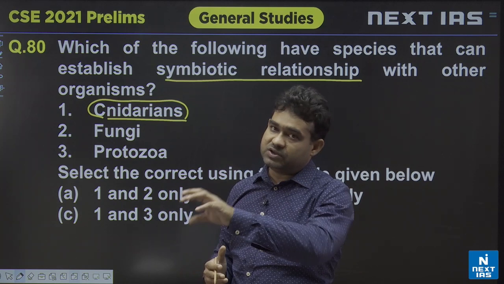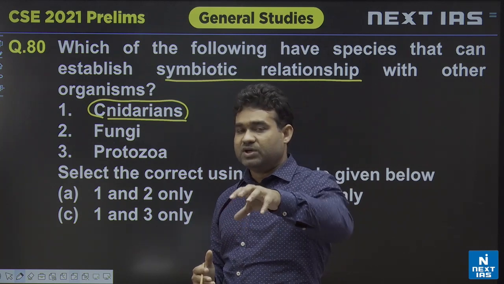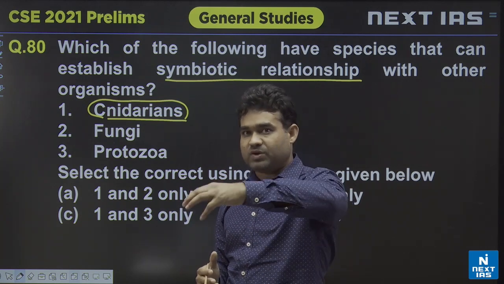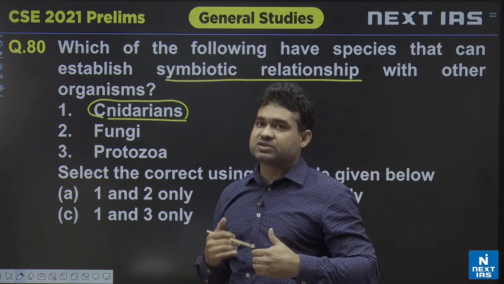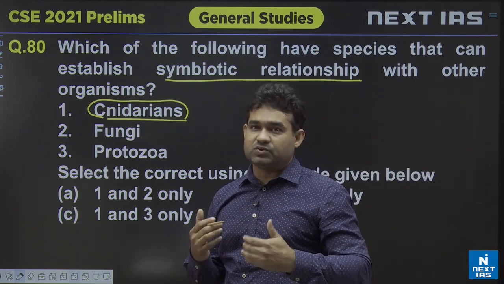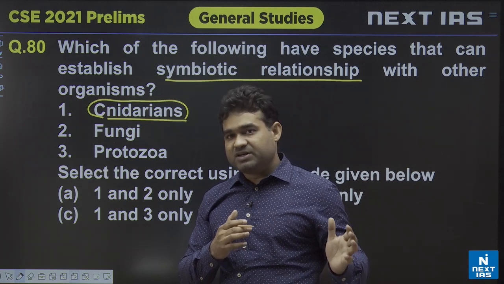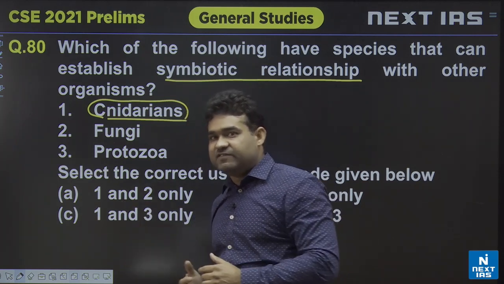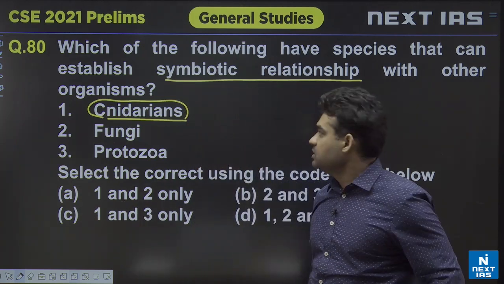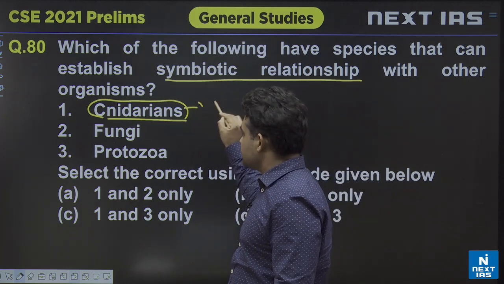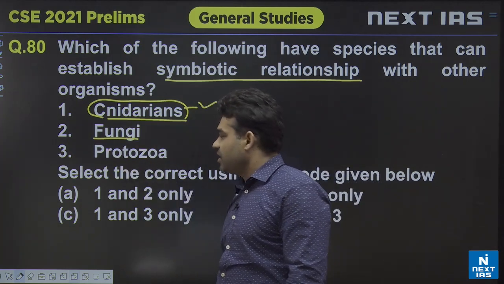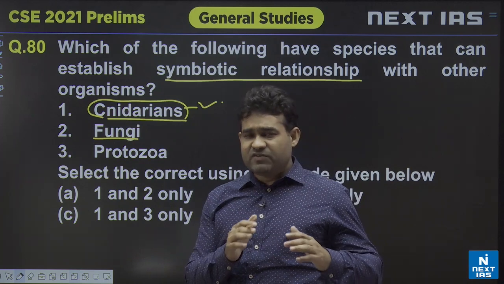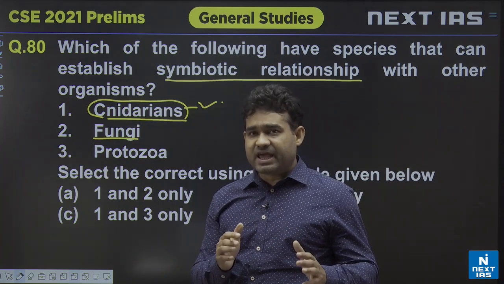Zooxanthellae produce food using photosynthesis, providing food to the corals, which provide the place where these algae live, and the algae also provide color to the coral. That's why when, under environmental stresses, the algae leave the corals, it is called coral bleaching. So this is cnidarians, yes. When it comes to fungi, we have seen lichens, algae and fungi.